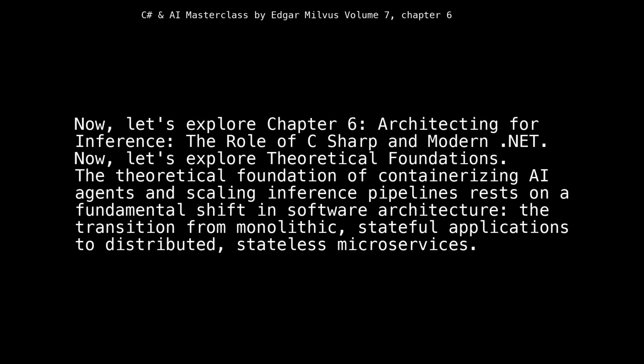Now, let's explore Chapter 6, Architecting for Inference, the role of C# and modern .NET. Now, let's explore theoretical foundations.